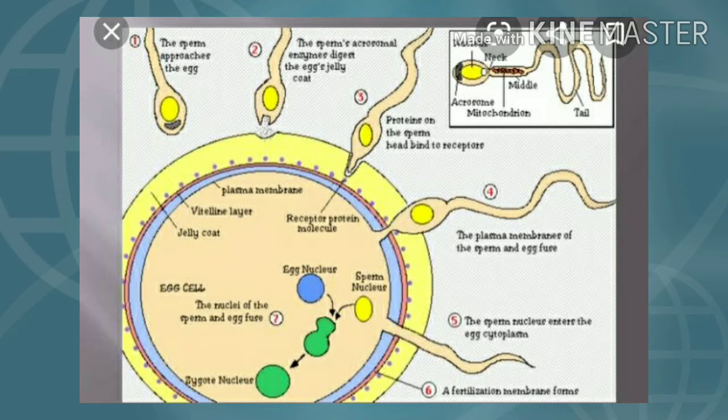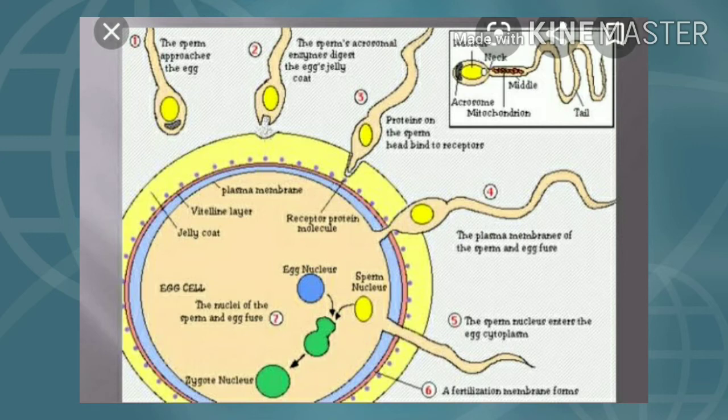The second stage of the mechanism of fertilization is entry of sperm into the egg. Out of 200 to 400 million sperm, only a few hundred manage to reach the ampulla. That means 200 to 400 million sperms enter the body of the female, but only a few hundred reach the ampulla, and only a single sperm fertilizes the ovum.